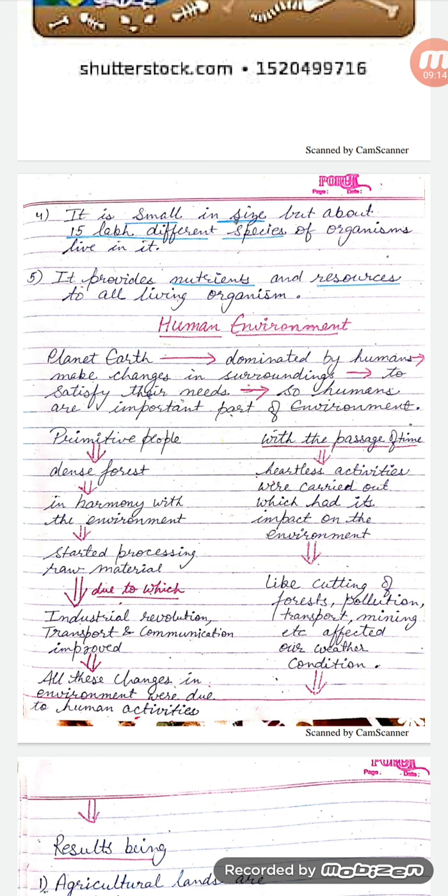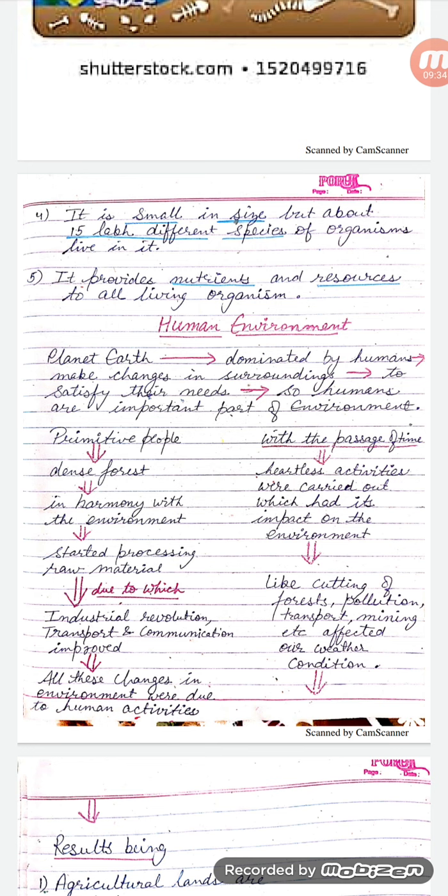But all these changes in the environment were due to human activities, that is, due to the actions of human beings. Because of human beings, the environment started deteriorating.